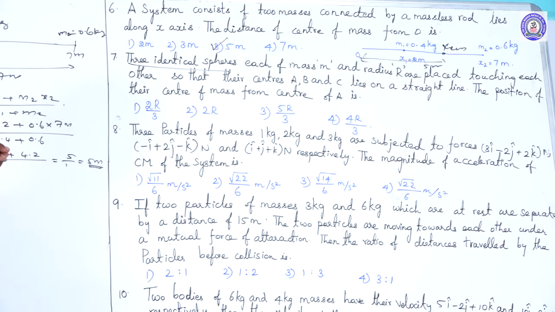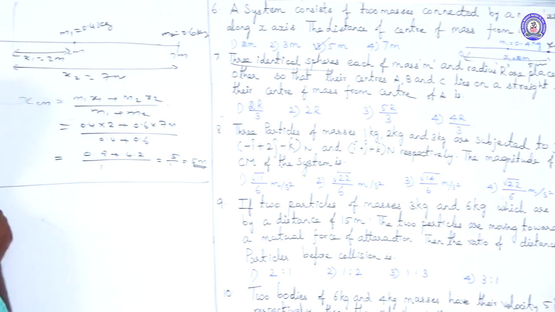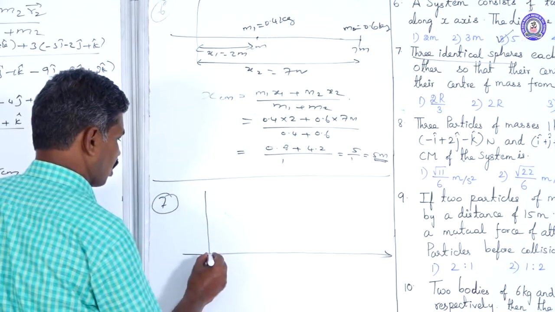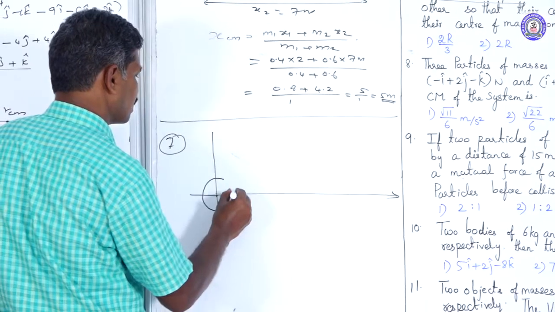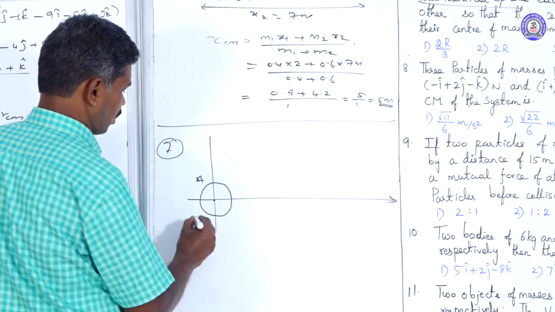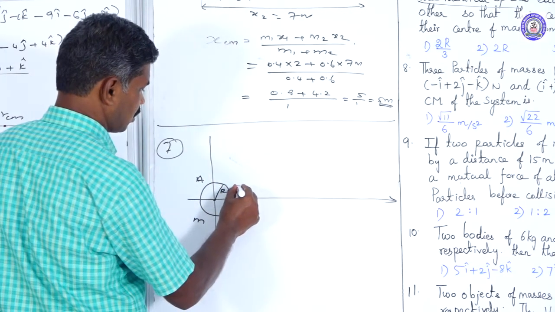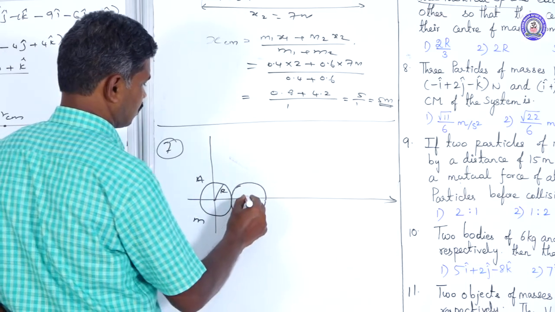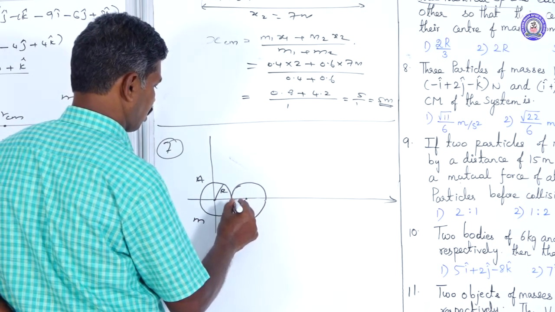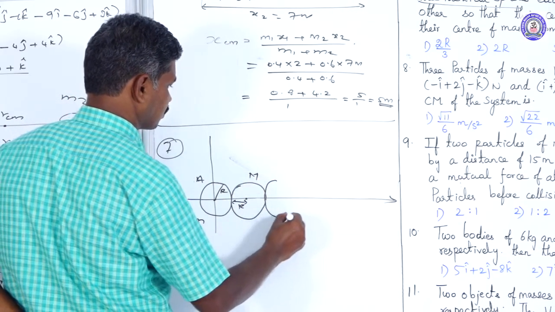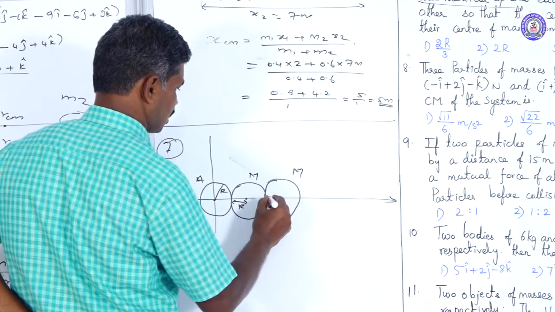The position of the center of mass from the center of A. For the seventh one, in the xy axis we are mentioning, the origin coincides with the first one. Their mass is m and the radius is r. The second one is identical, its radius is also r, its mass is also m. Third one, same mass and same radius.